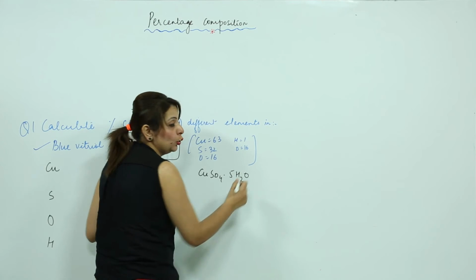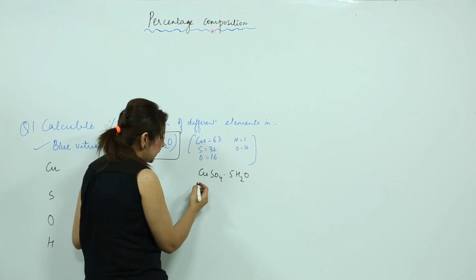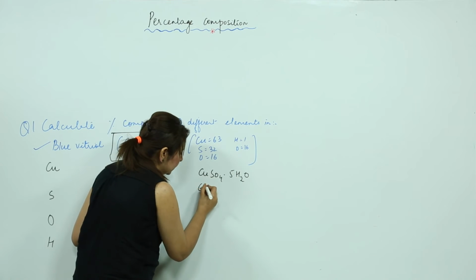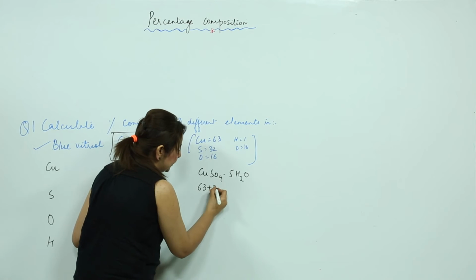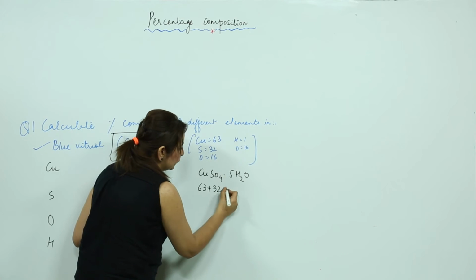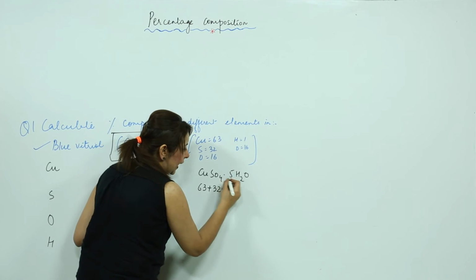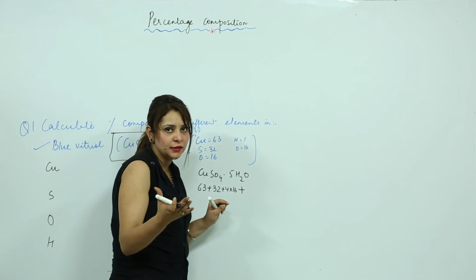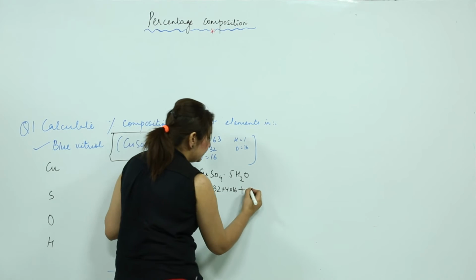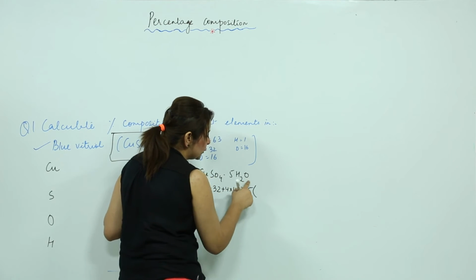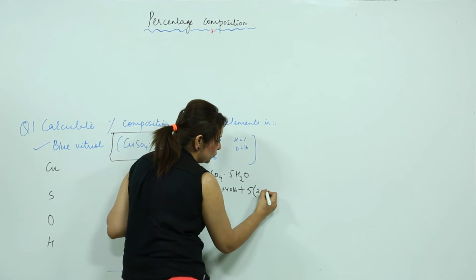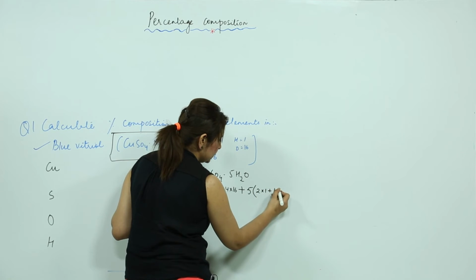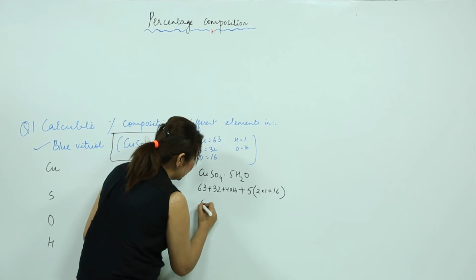CuSO4.5H2O. As you all know how to find the molecular mass. See, copper is 63, sulfur is 32, oxygen is 4 into 16. We have this multiplication sign, but we can put plus because H2O is a different molecule. 5, and when we calculate the mass of this, it comes out to be 2 into 1 plus 16. So what do we get after solving?